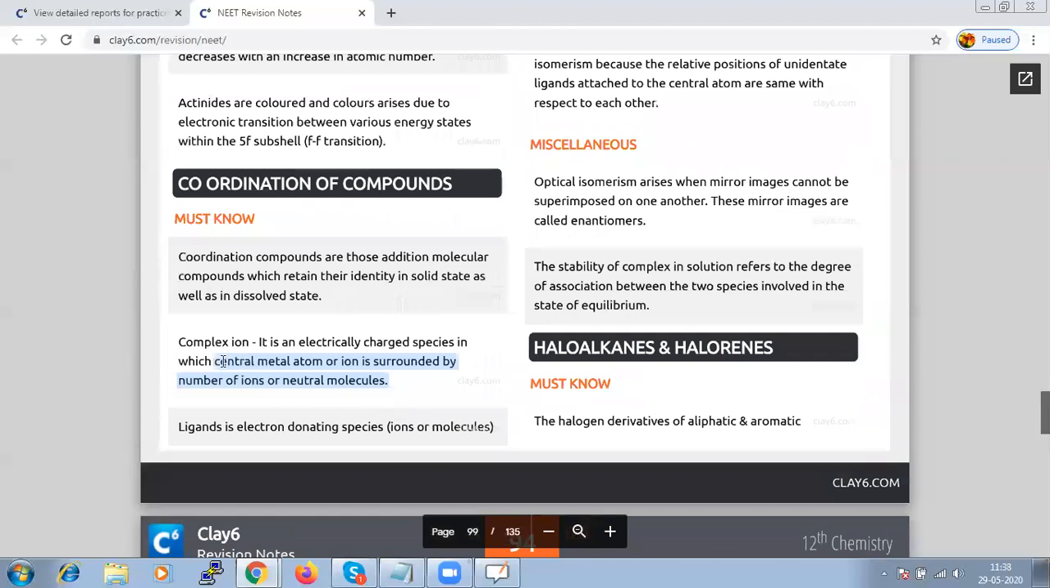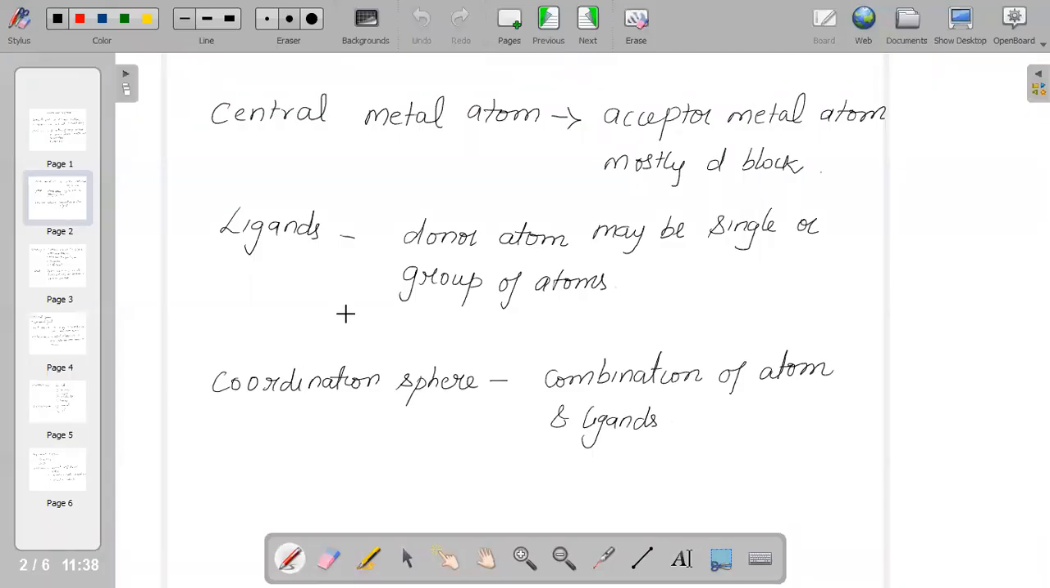What is the central metal atom? It is the acceptor metal present in coordination compounds. Basically it is mostly the d-block elements, which act as acceptors because they have vacant d orbitals, and due to this accepting nature they act as a Lewis acid. They have the tendency to act as a Lewis acid.